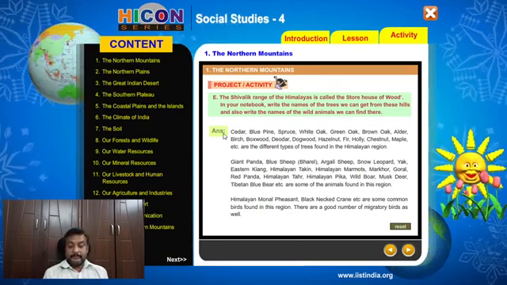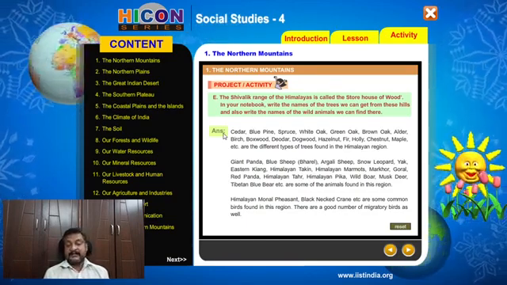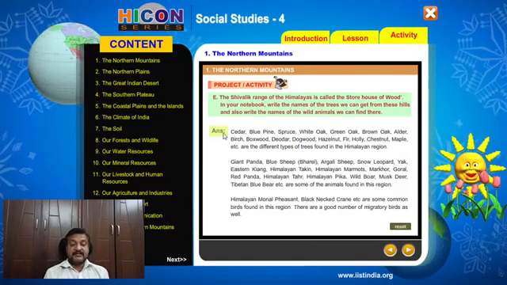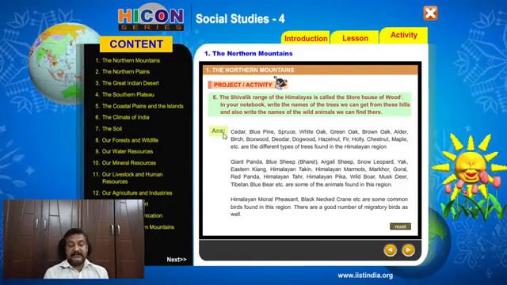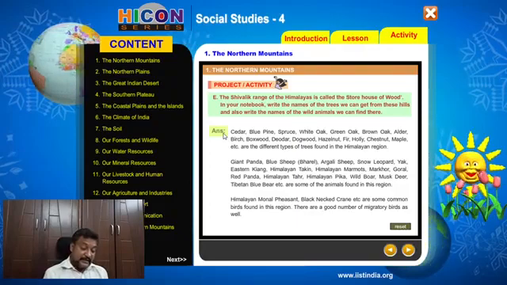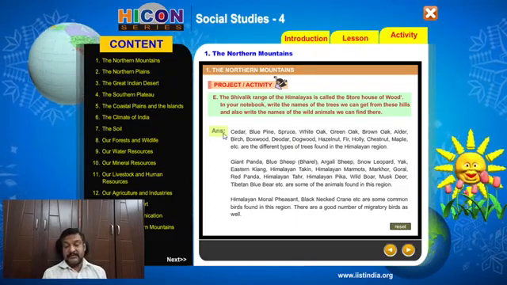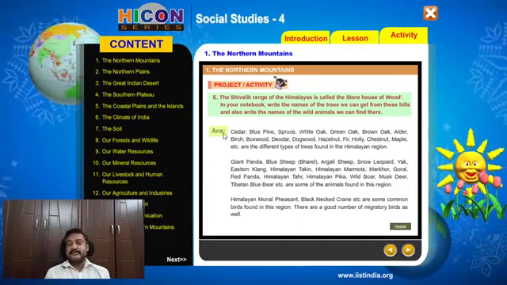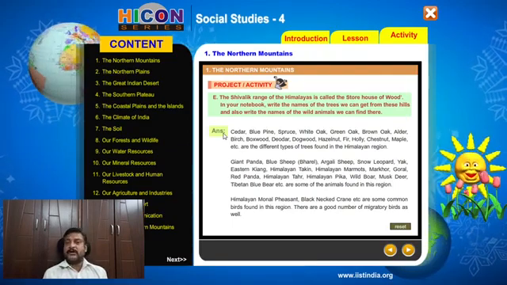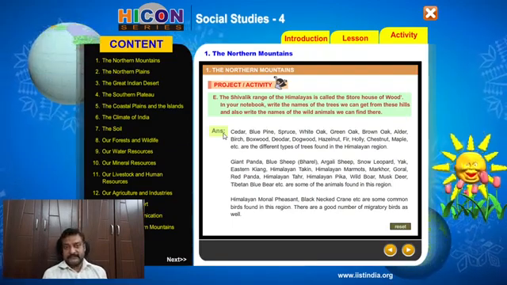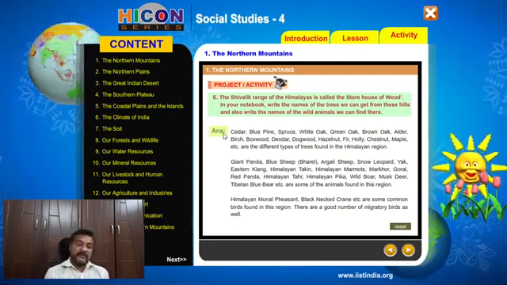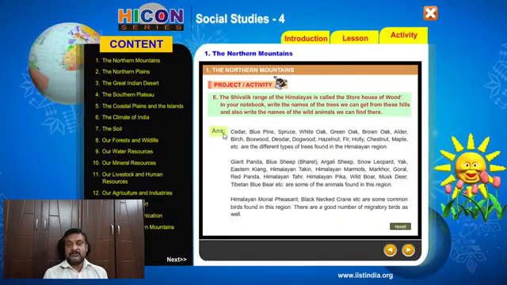Himalayan monal pheasant, black-necked crane, etc. are some common birds found in this region. There are a good number of migratory birds as well. Migratory birds means they come only in some seasons. Once the season gets over, they will go back. Okay. So I'll keep the screen for a while. You can just go through that and read it.